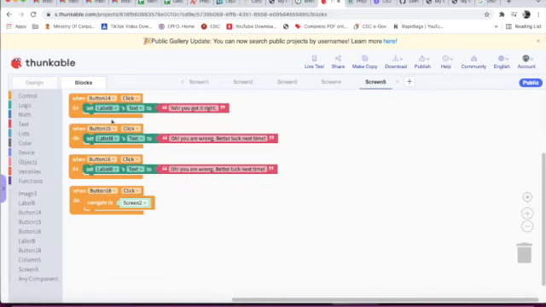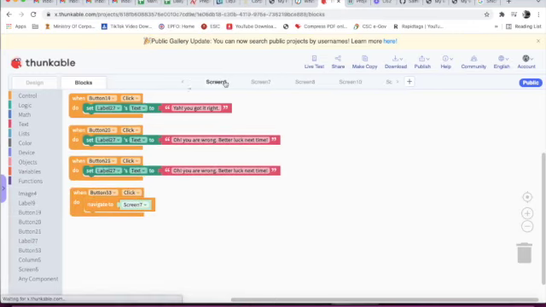When button 14 is clicked, set label A text to "Yeah, you got it right." When button 15 is clicked, set label A text to "Oh, you are wrong, better luck next time." When button 16 is clicked, set label 8 text to "Oh, you are wrong, better luck next time." When button 18 is clicked, navigate to screen 2. It means navigate to the cartoons list.